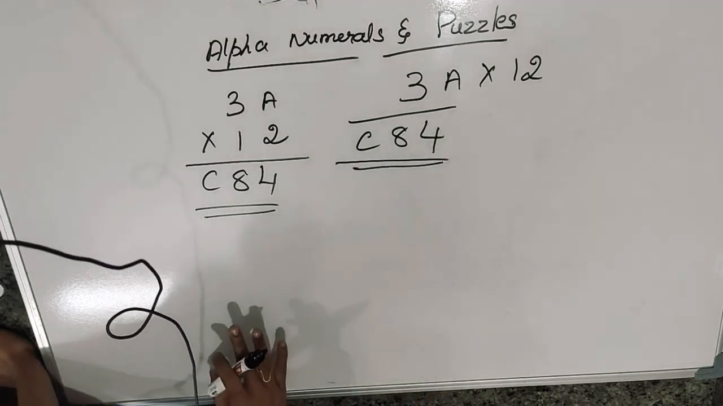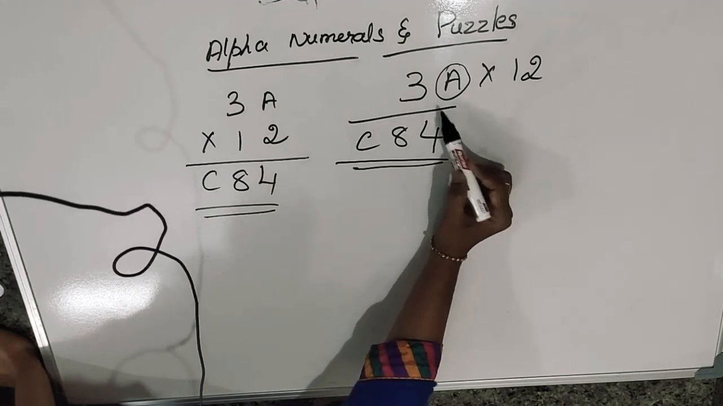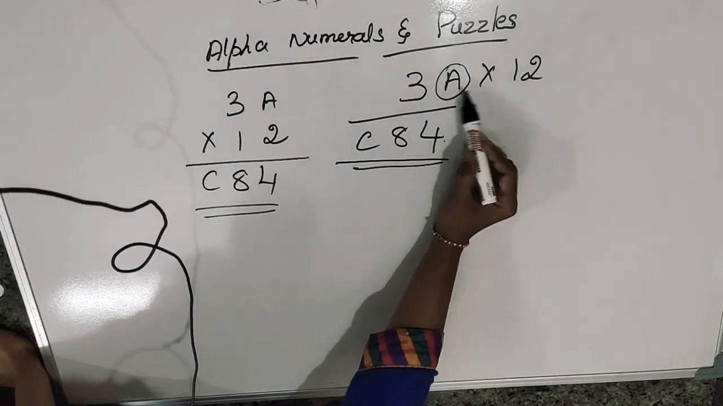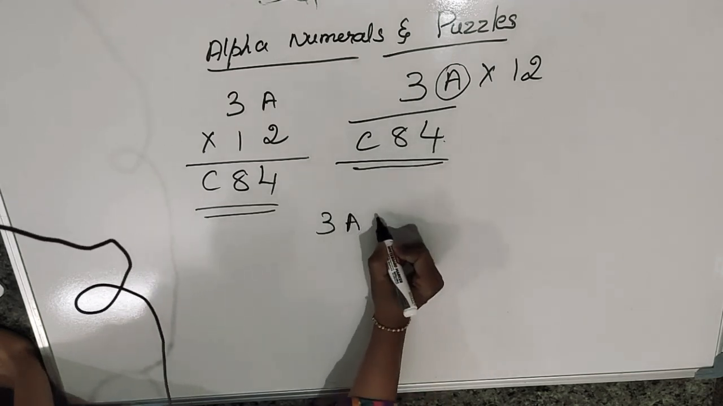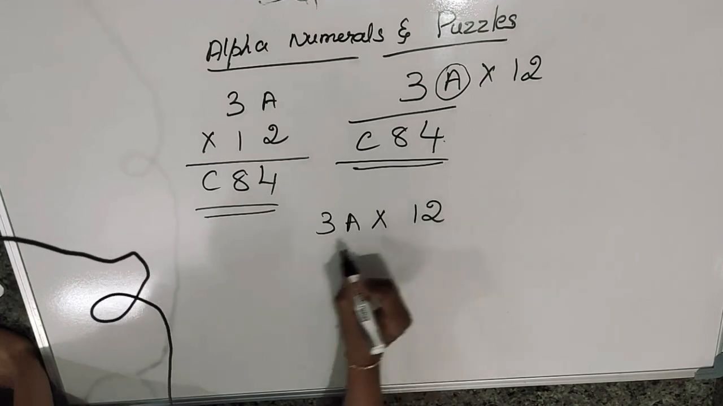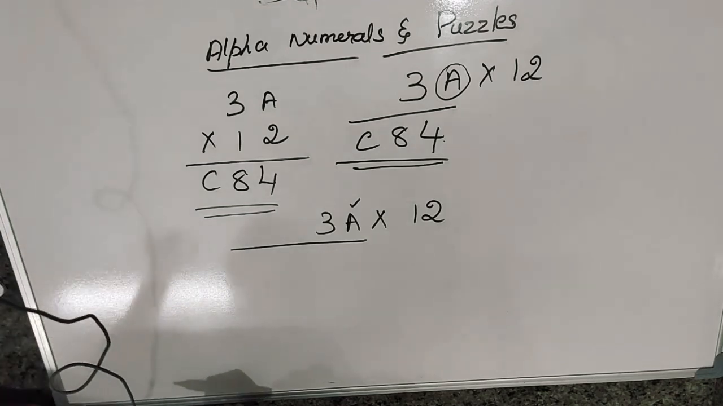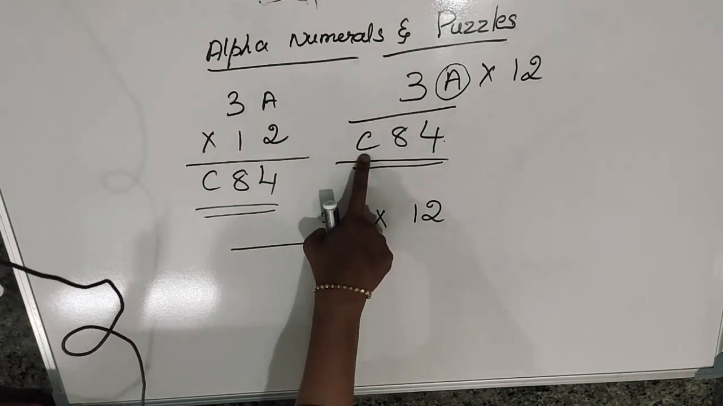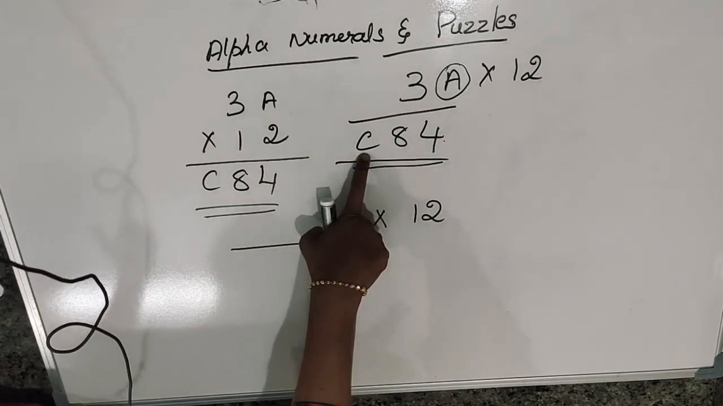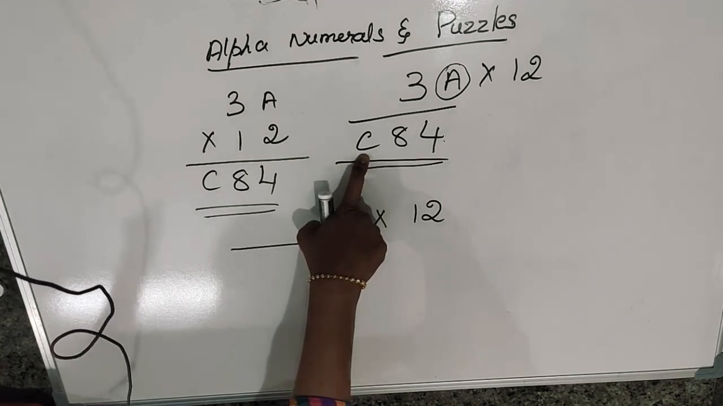While you're multiplying, you have to get 4 here. This is 2 into 2, so 2 steps will come. You can write it separately: 3a into 12. Here one condition is there: whatever value you get for a, that value is not coming to c. C will be some other number. A, B, C are all different numbers.